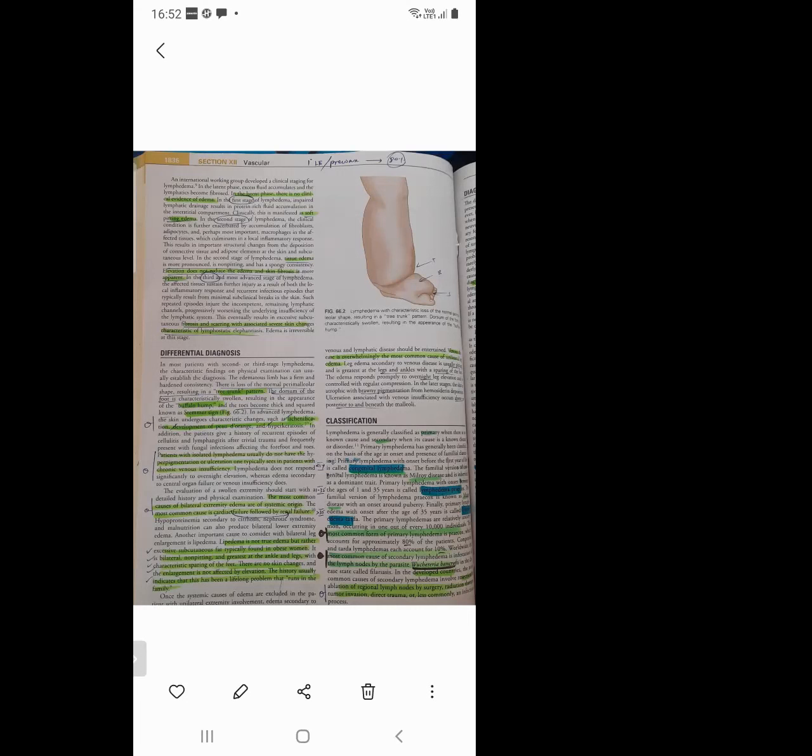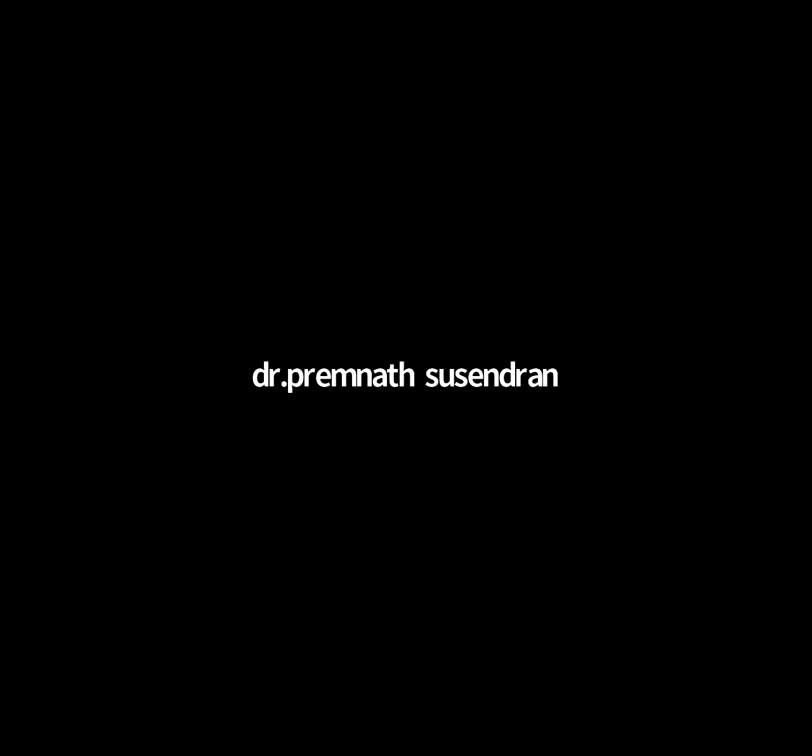And next, how to differentiate from venous disease? Venous edema. Okay, venous disease is overwhelmingly the most common cause of unilateral leg edema. First MCQ: the most common cause of unilateral leg edema is venous disease. Leg edema secondary to venous disease is usually pitting, and it is greatest at the ankle and the legs with sparing of the feet, similar to lipedema, but it is pitting. The edema responds promptly to overnight leg elevation and is controlled with regular compression.